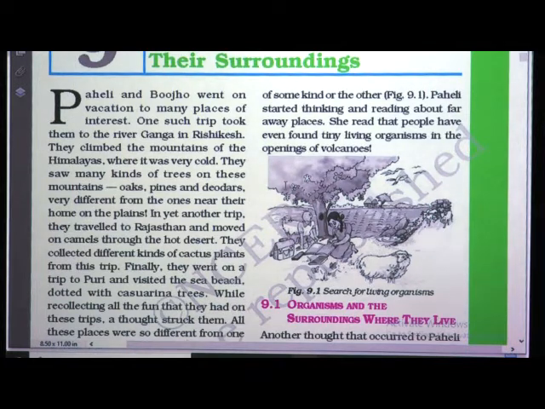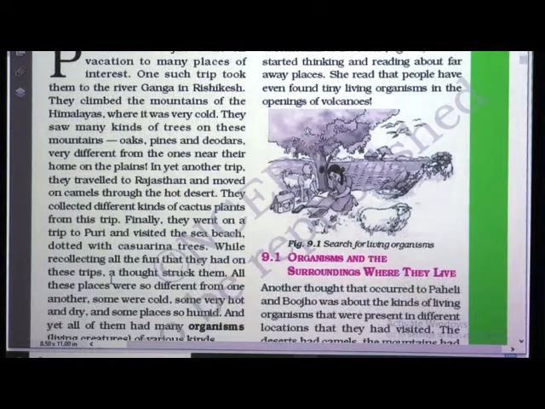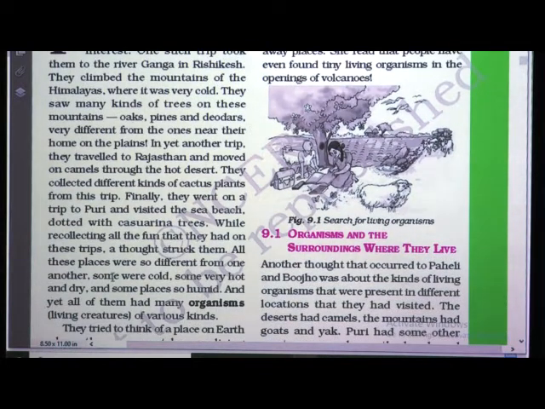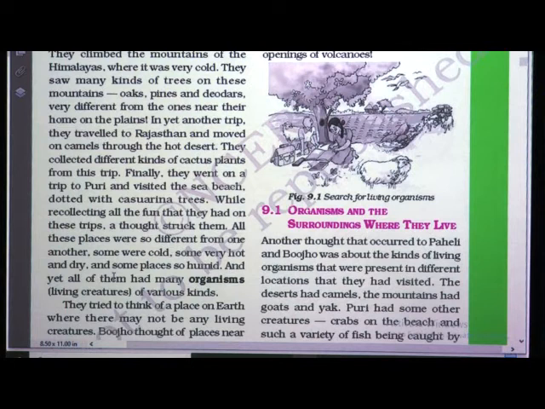They had an idea that the climates were very different from each other, and yet there were many different living creatures over there. They thought, we have visited so many places and there are different kinds of living organisms. So, shall we find some living organisms in our home? They looked in the cupboard, and when they opened it, they found a spider. A spider is also a living creature.